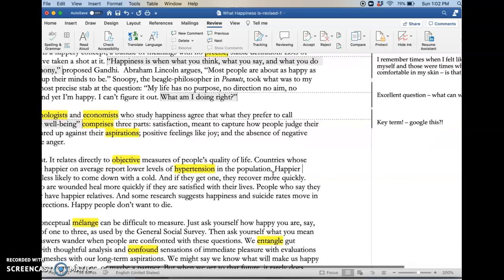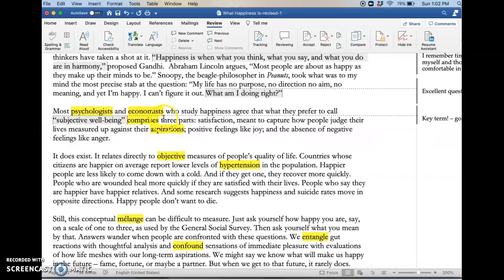Okay. So anyway, subjective well-being comprises, that means is made up of 3 parts. Satisfaction, which means to capture how people judge their lives measured up against their aspirations. So satisfaction is like how satisfied you are with how your life is going compared to how you think your life should be going, right? Positive feelings like joy, okay? And the absence of negative feelings like anger.